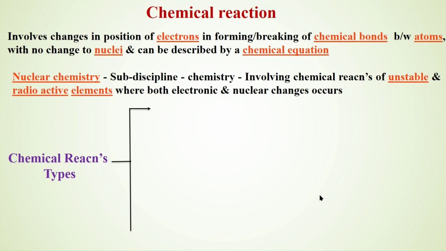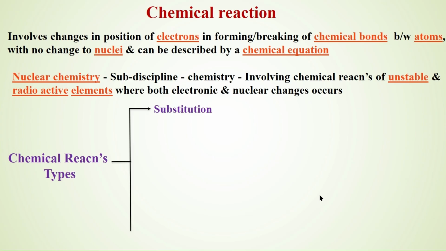The first type of chemical reaction is the substitution reaction. One atom is substituted by another atom. One group is substituted by another group.